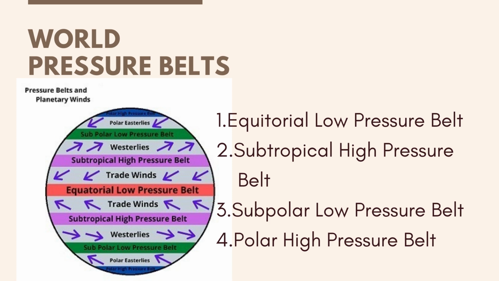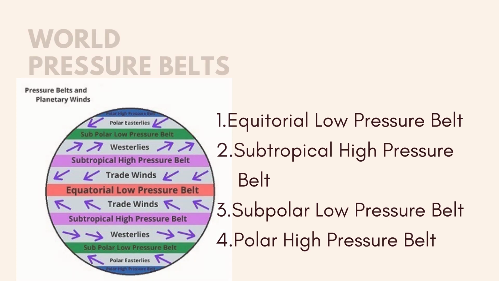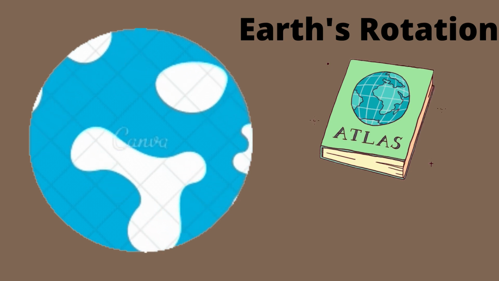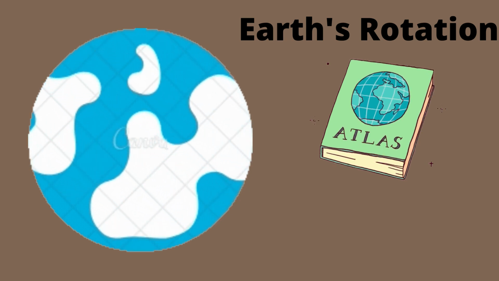The wind that is present in the northern hemisphere travels to the right direction, and the wind that is present in the southern hemisphere travels to the left direction. This is just because of the earth's rotation, because the earth rotates from west to east.